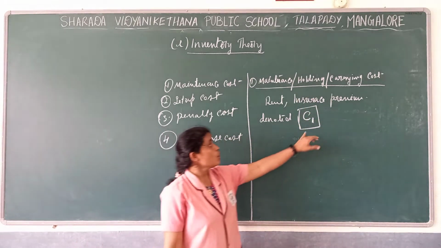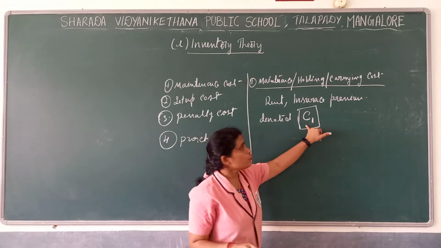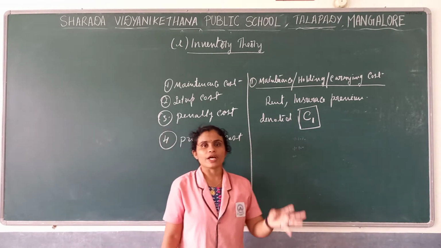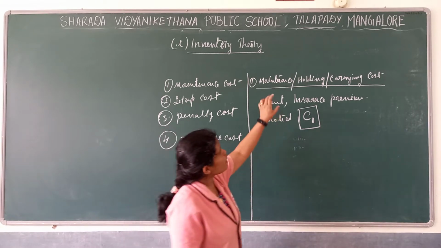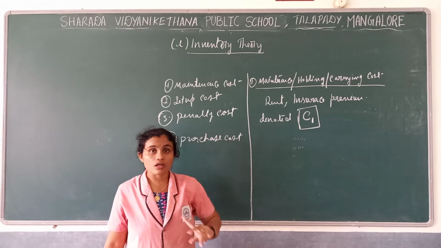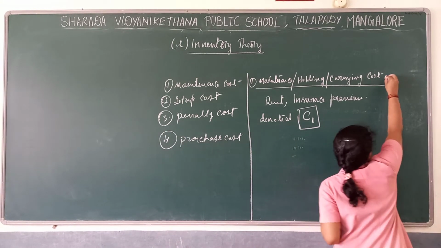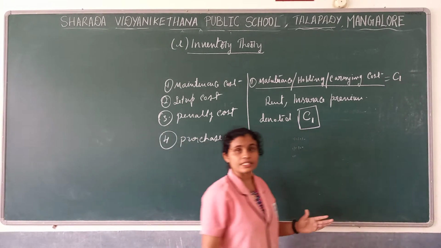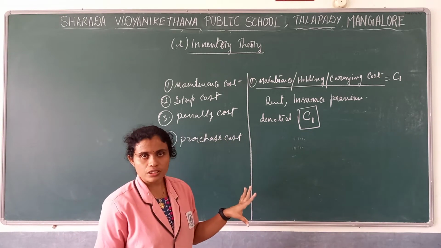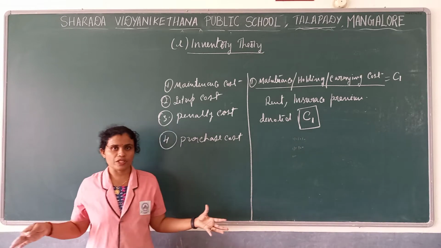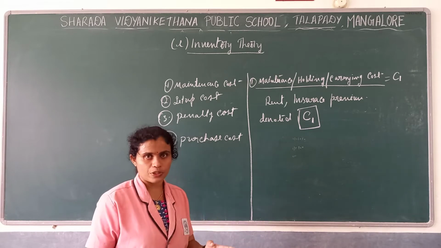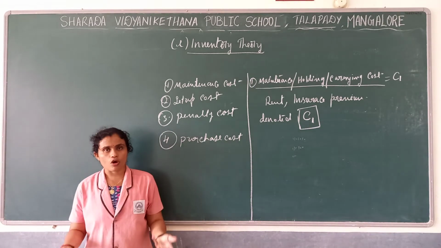This you have to remember, because in the formula you have to use the maintenance cost as C1. But in order to identify it in a problem, you should know these three names: maintenance cost or holding cost or carrying cost. It is equal to C1. So maintenance cost is the cost which is incurred in order to maintain that inventory for a particular period of time. How long that inventory will be there in that particular warehouse, in order to maintain it, what cost will be incurred.